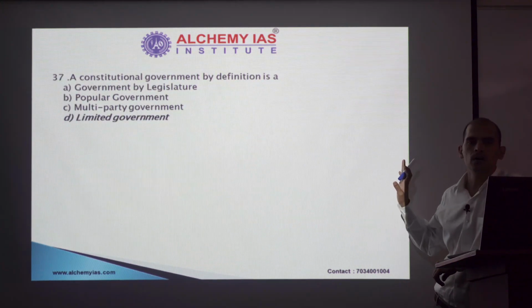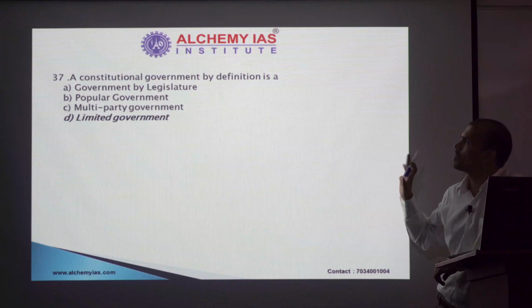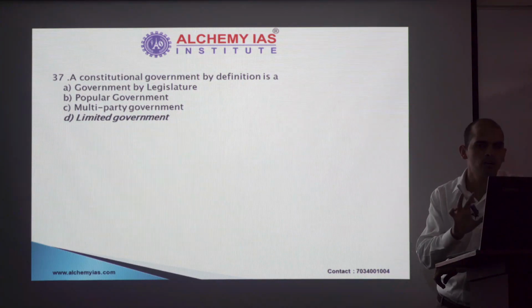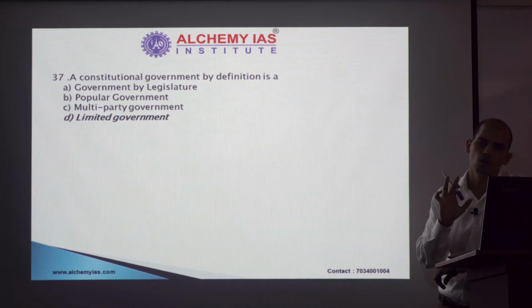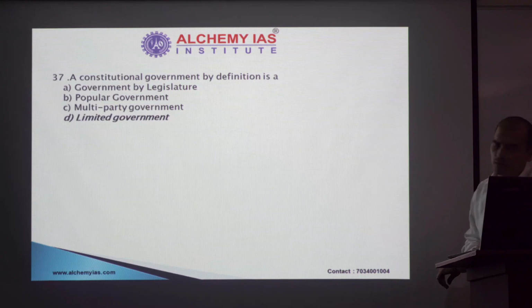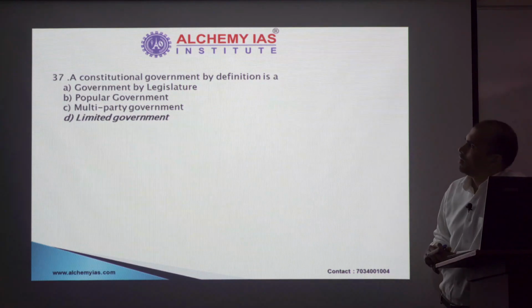Again, a very simple, straightforward question. Constitutional government is defined as a limited government. It is the constitution which puts a limit on the government. Next. Next, please.